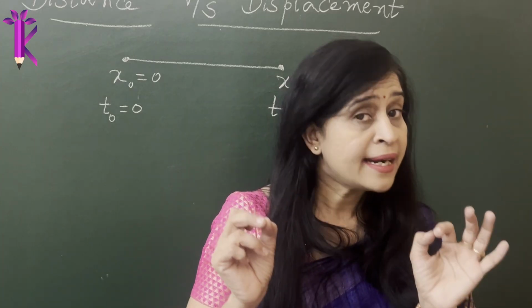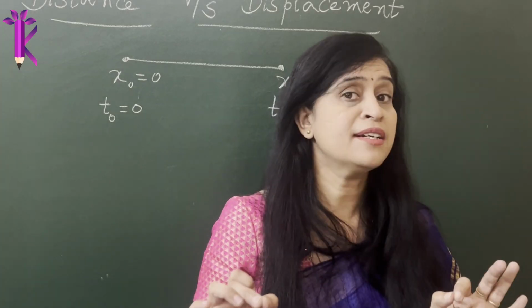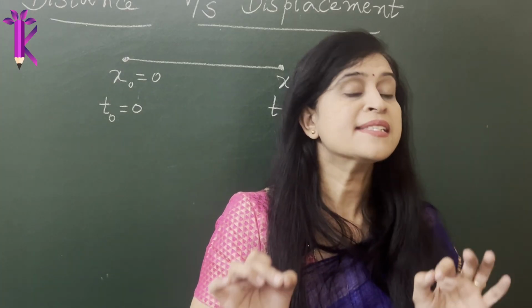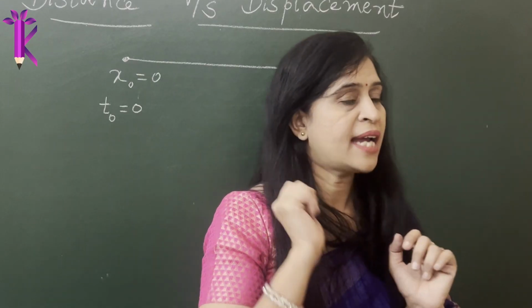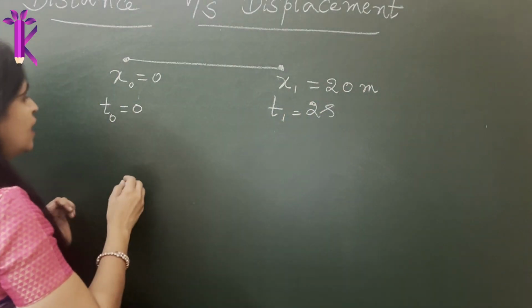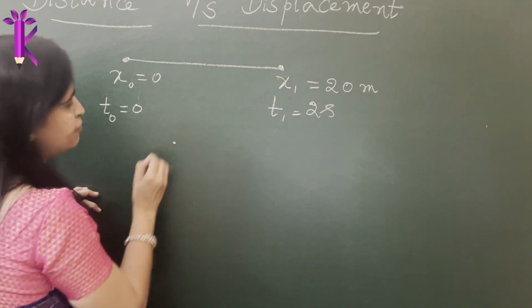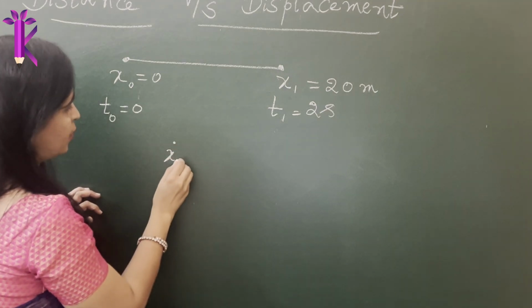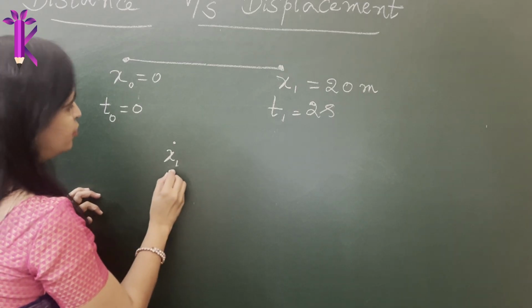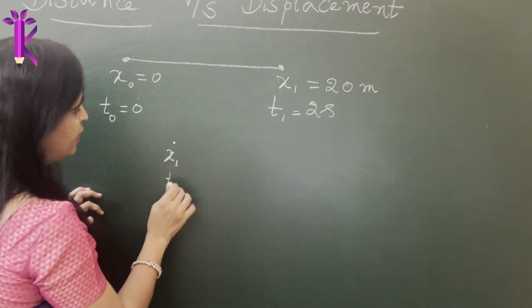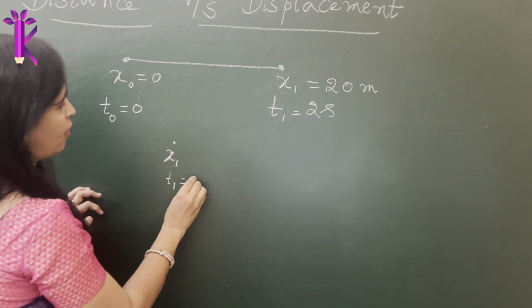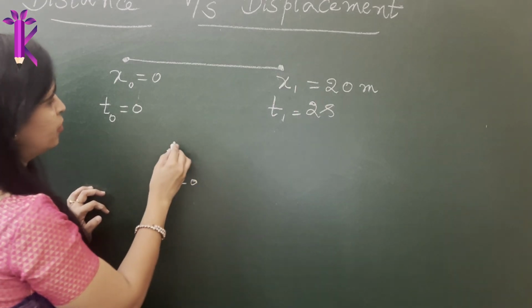But there is a very subtle, very important difference between distance and displacement, which I'll explain to you through an example. Okay, let's say the object started from this point x1 at t1 equal to 0, when the clock has not been turned on.